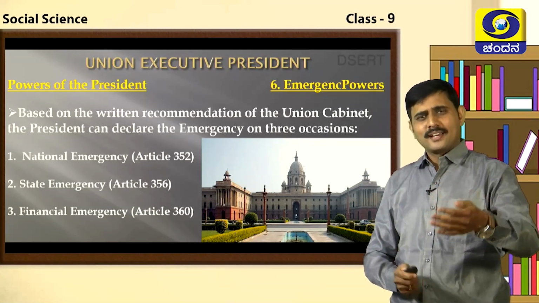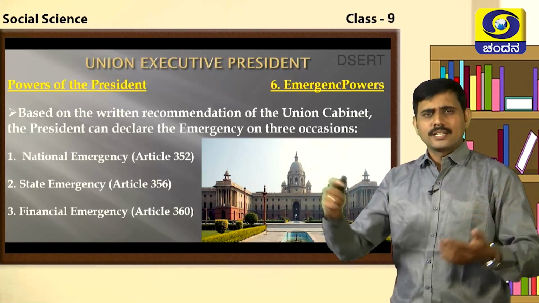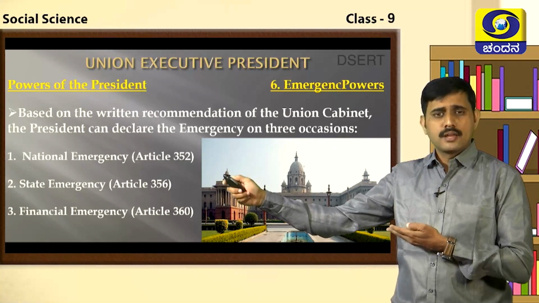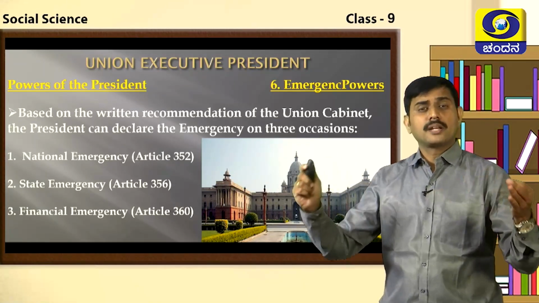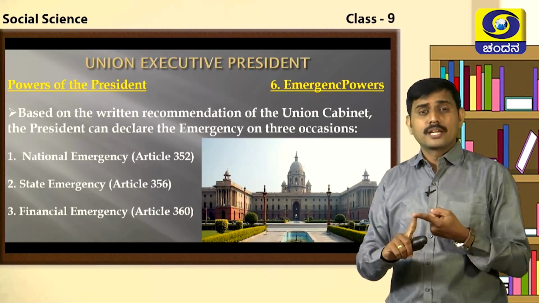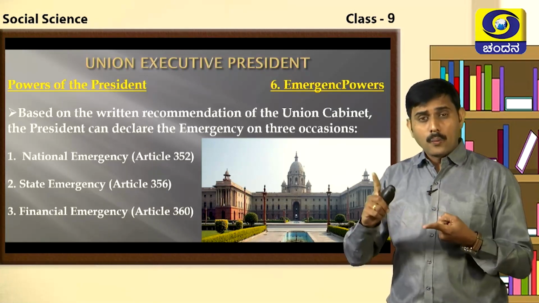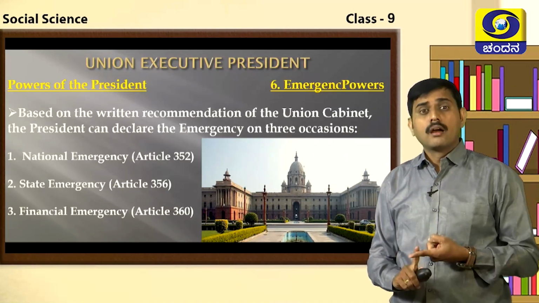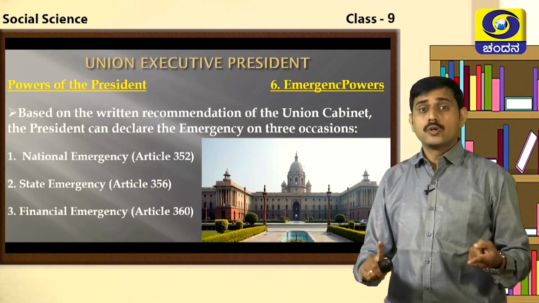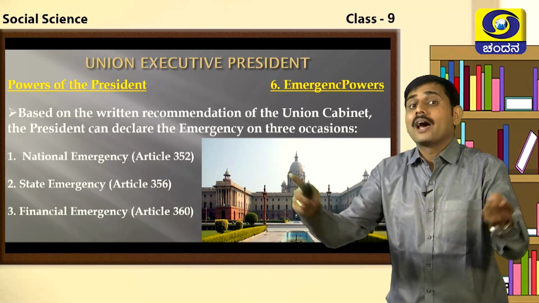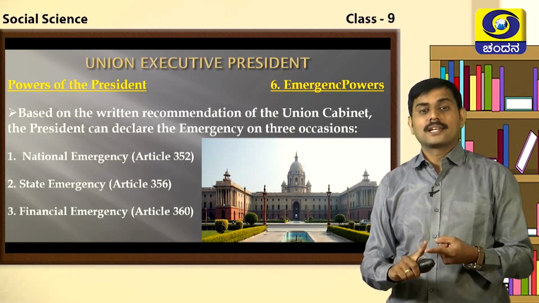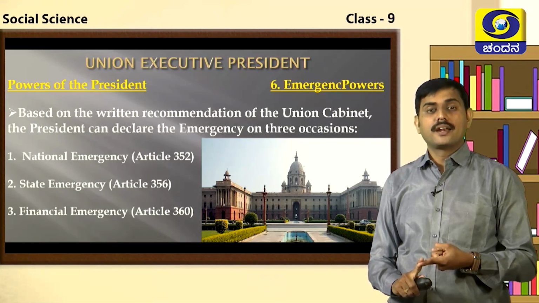So emergencies, I said, there are three types of emergencies. What are the three types of emergencies here? National emergency, which comes under Article 352. In a country, a national emergency can be declared. There will be a reason, students. A national emergency can be declared by the President of India with the consent of the Union Cabinet in some situations, due to foreign aggression or, as I told you, interior political anarchy in the country. So at that moment the President can declare the national emergency under Article 352.